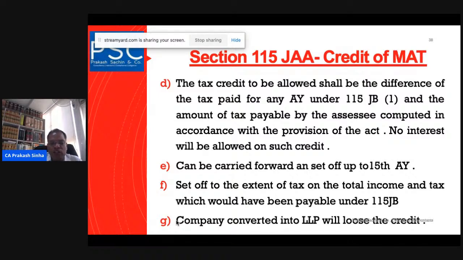So these are quite litigative provisions. I'm not going into the litigation right now. I can go, but for the purpose of our discussion, I'm refraining from discussing the litigation that can arise here.